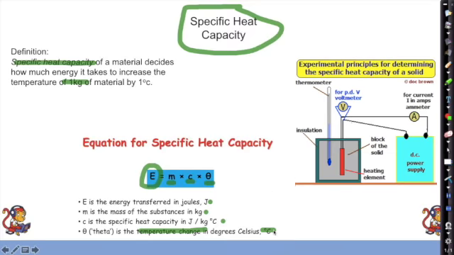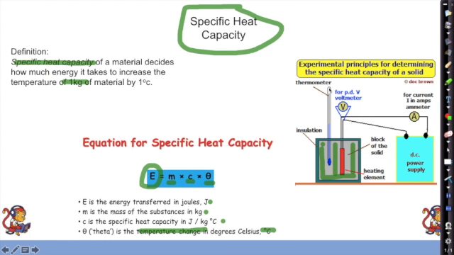Now, if we have a look at the practical here, what have we got? This is a rough diagram showing us how we're going to carry out a practical to investigate the specific heat capacity of this block. So this is a metal, and we want to find out how much energy it takes to increase that temperature by 1 degree.